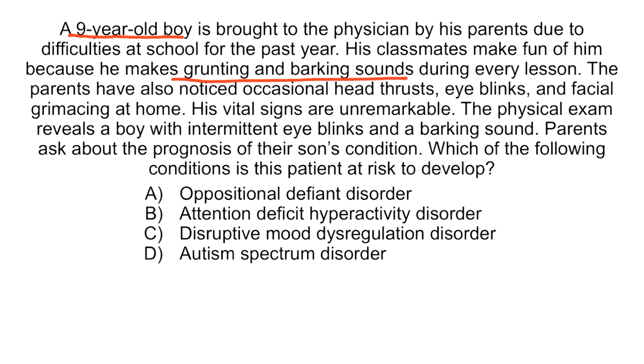This 9-year-old boy has been making grunting and barking sounds for the last year. They are considered to be vocal tics. The parents have also noticed occasional head thrusts, eye blinks, and facial grimacing at home. Therefore, the patient also has multiple motor tics. Multiple vocal and motor tics lasting at least a year in a person less than 18 years of age is consistent with the diagnosis of Tourette syndrome.